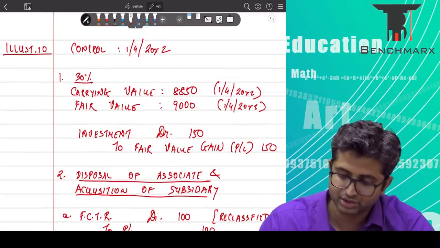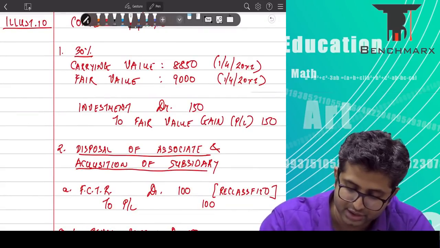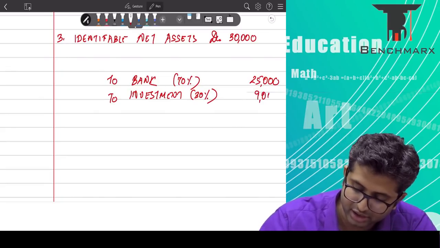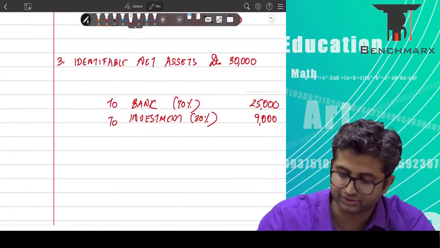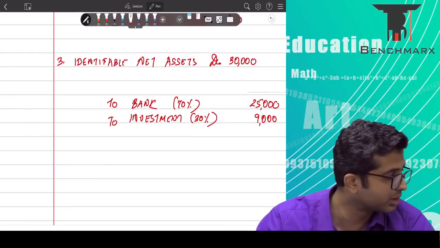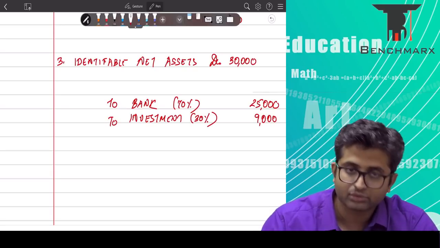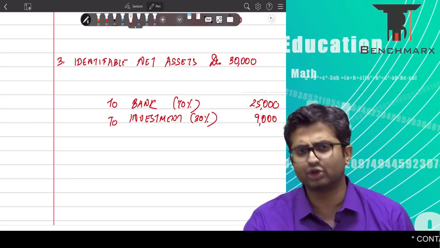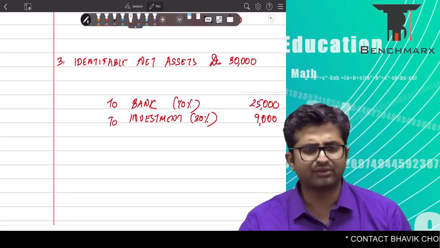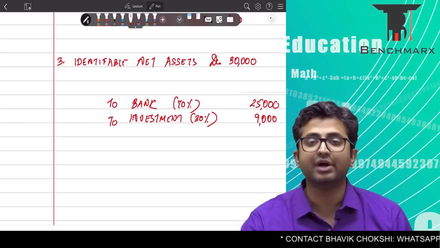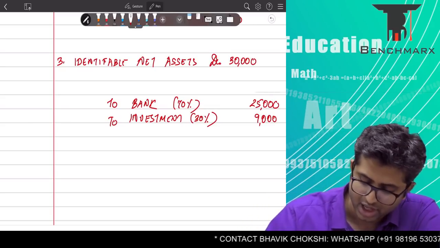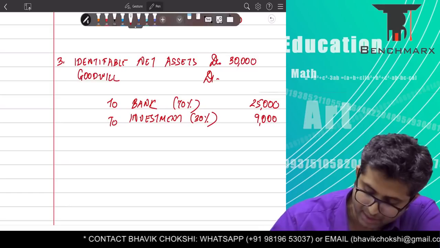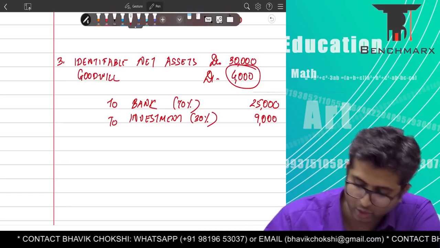Achha, this investment is now in your books at rupees 9,000, and as a result, you will credit 9,000. So this will be net assets account debit to bank to investment. Investment over here is 9,000. Apart from this, are we creating any NCI? No. Investment is taken care of. The balance in FCTR, retained earnings, etc. is all taken care of. And as a result, there is no transaction cost as well. The balancing figure, if any, is attributable to goodwill. So we will debit goodwill, and goodwill over here comes to 4,000 rupees.